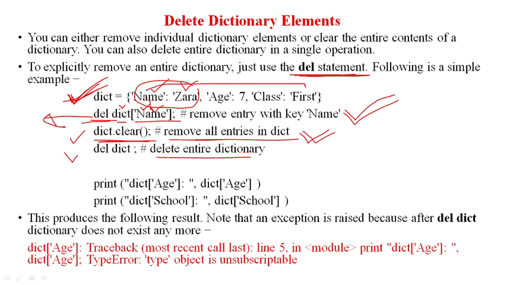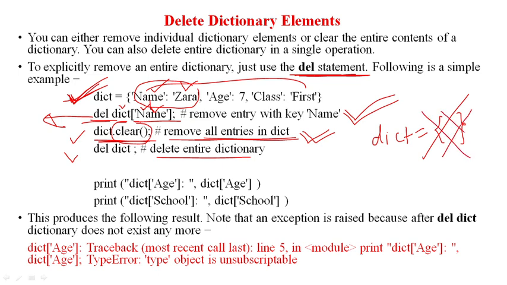If you want to empty the dictionary, empty the dictionary means you want to make the dictionary like this, dict and then opening closing curly braces with no element in it. Okay, then you can use the clear function to remove all the entries in the dictionary. But if you want to delete this also from the memory, means there is no existence of such dictionary in the memory, then we are using del and then dictionary name.